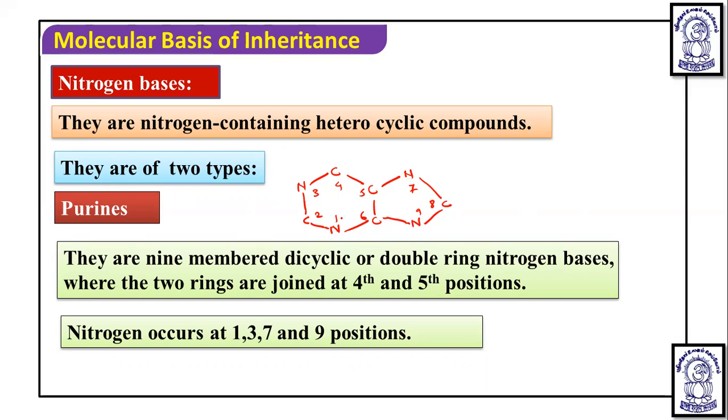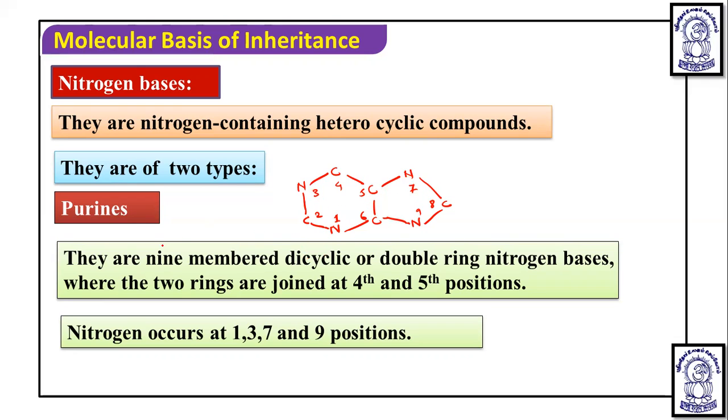Here, dear student, if we talk, these two rings are there. This 6-membered ring, and this is a 5-membered ring. So these two rings combinedly form